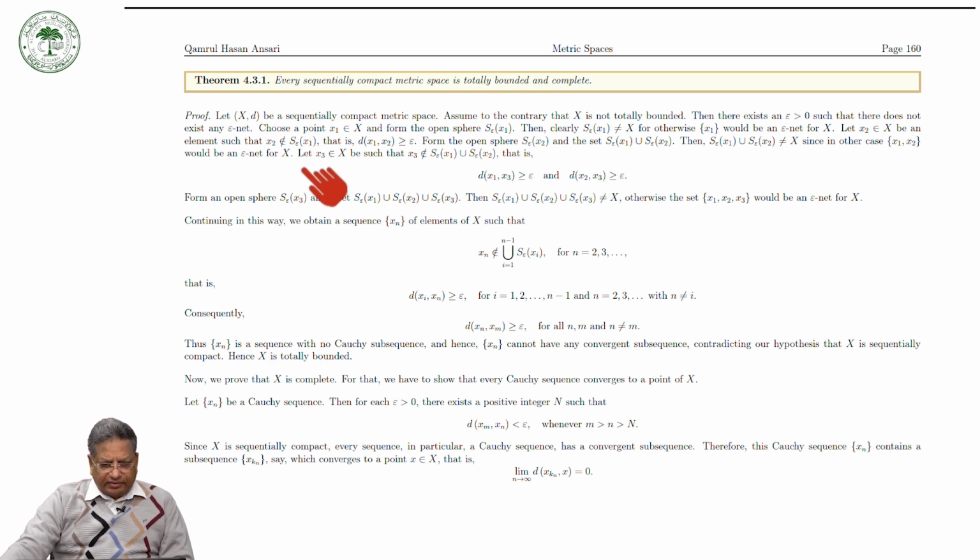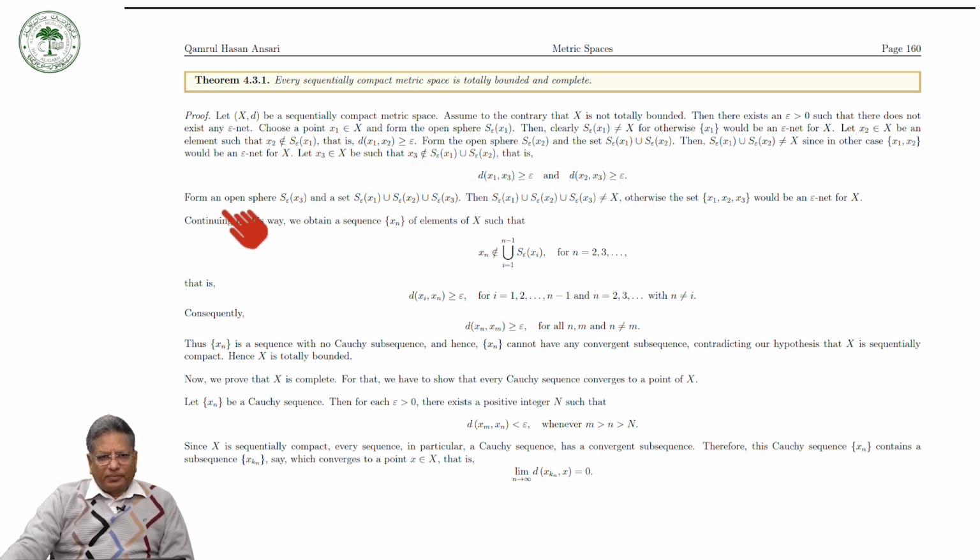So let us take x3, an element in X, such that x3 does not lie in this union. That is to say, the distance between x1 and x3 must be greater than or equal to epsilon, and the distance between x2 and x3 must be greater than or equal to epsilon.